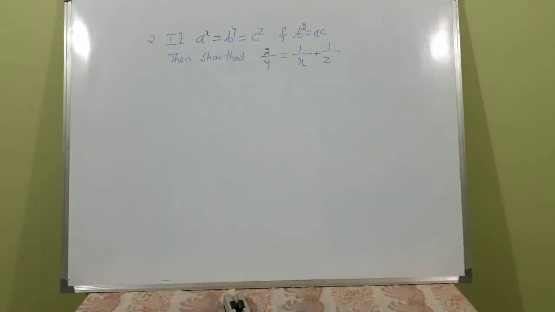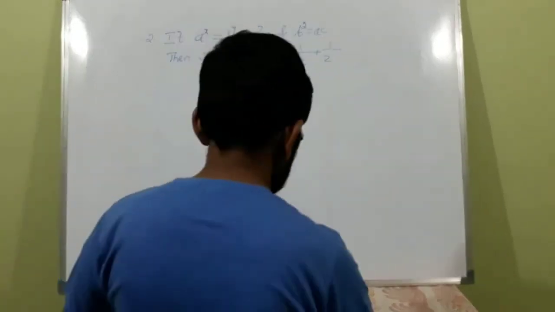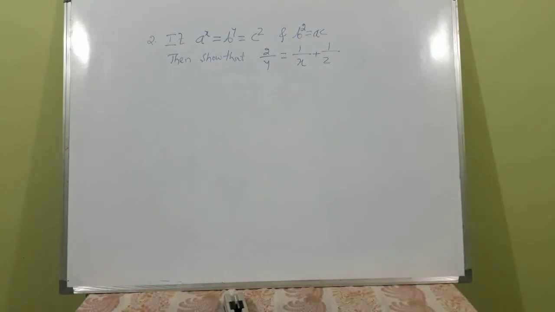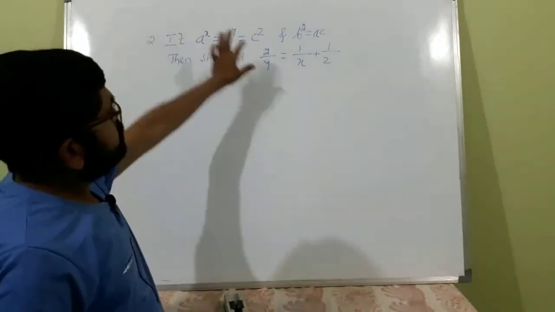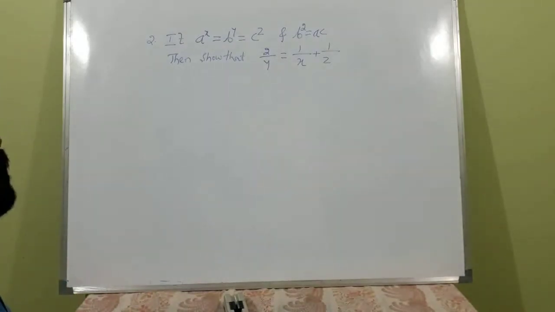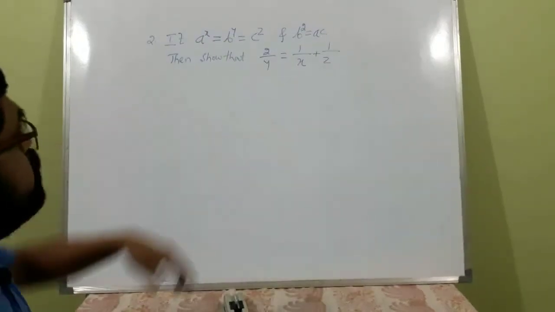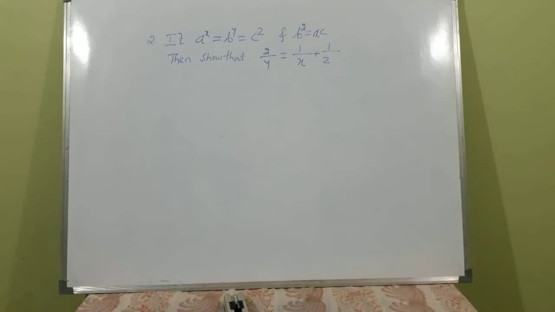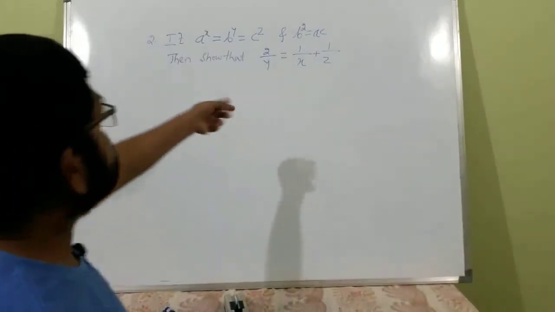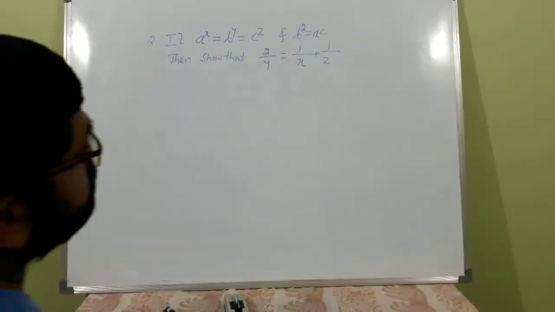Another example. Usually for science category this kind of question will be asked. If a raised to x is equal to b raised to y is equal to c raised to z, and b square is equal to ac, then you have to show that 2 by y is equal to 1 by x plus 1 by z. This is also one of the important examples which is asked frequently. If you know the result, you can directly mark the correct answer in a competitive exam.